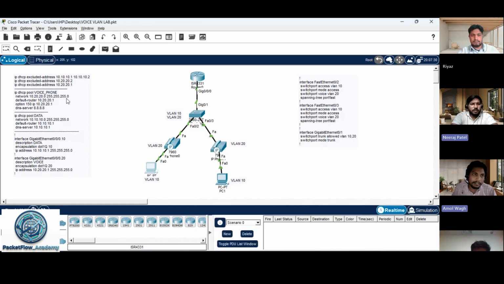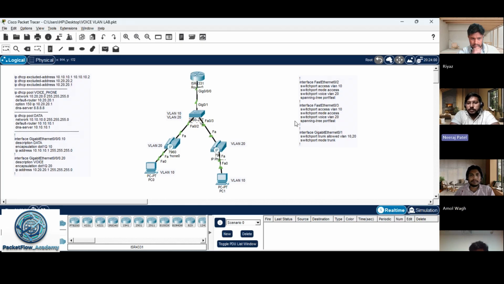Okay, first of all, I want to understand, you have configured the DHCP in the router itself for these two VLANs, right? VLAN 10 is for the data and VLAN 20 is for the voice. The left side configuration is for the router, and the right side configuration is for the switch.